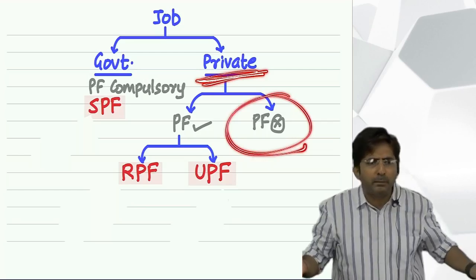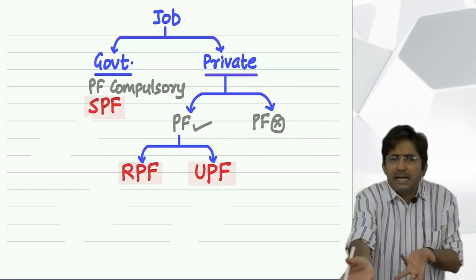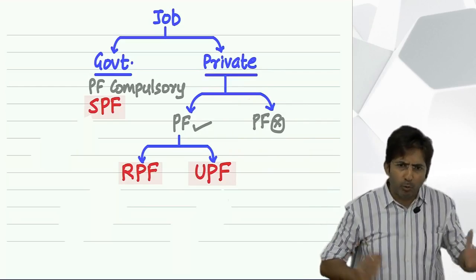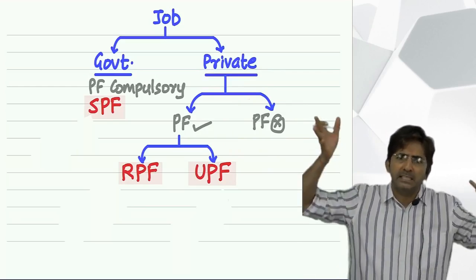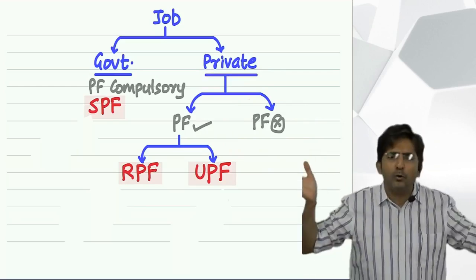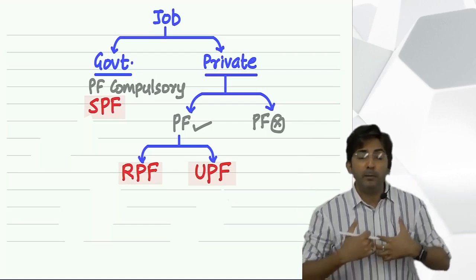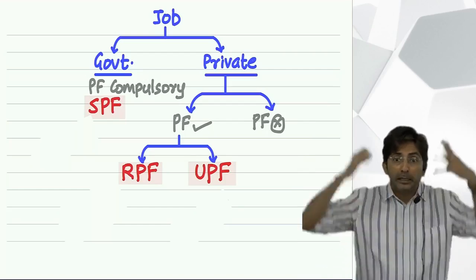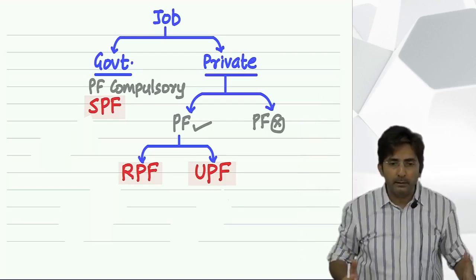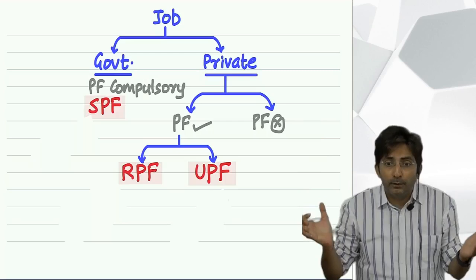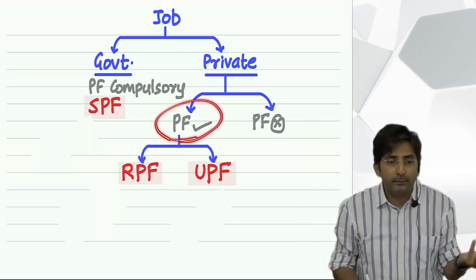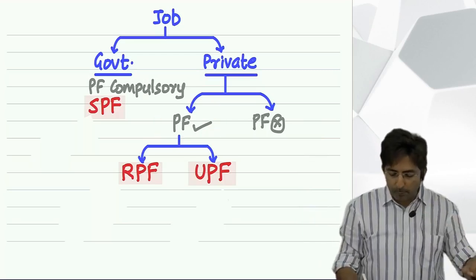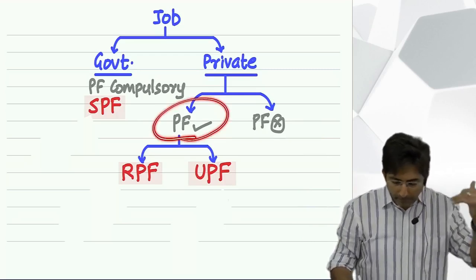I can hardly manage to give salary to my staff, and Provident Fund means I have to do something extra, which I don't want to do. But imagine if I am a very big company, a coaching class at India level, or a multinational company with lakhs of staff. Then I can keep Provident Fund. In short, in the private sector, Provident Fund may be there, may not be there.